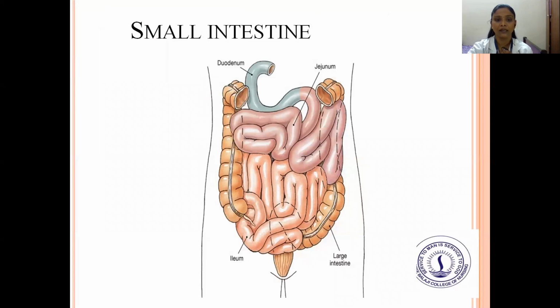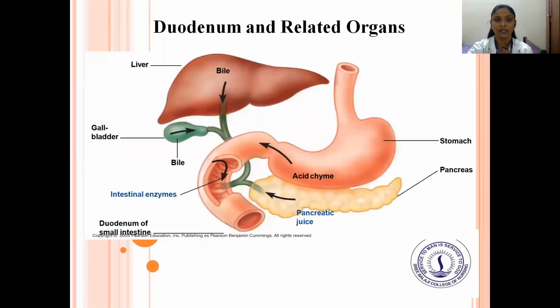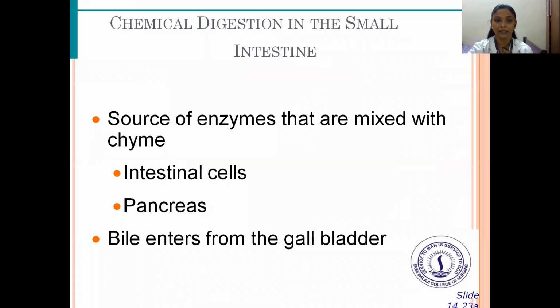You can see here clearly in this picture. Next is the duodenum, and it is related to organs connected with bile: the liver, gallbladder, intestinal enzymes, duodenum of the small intestine, pancreatic juice, acid enzyme, stomach, and the pancreas.